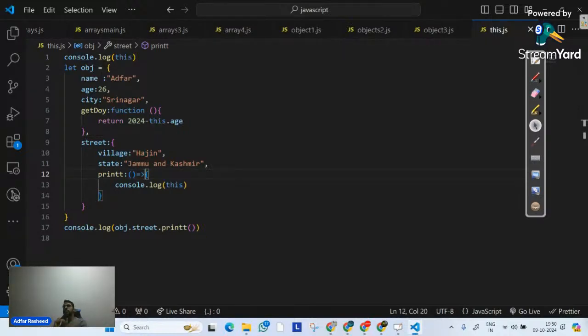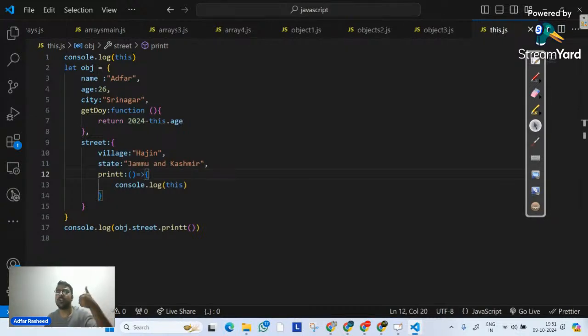Then we understood Object.freeze. What is the difference between Object.freeze and Object.seal? Object.freeze simply means I do not want any modification in it. I do not want any property to be added in it, neither do I want it to be deleted. That's what freeze means. Seal means no new property will be added, but modifications, updations are allowed. That's what seal actually means.